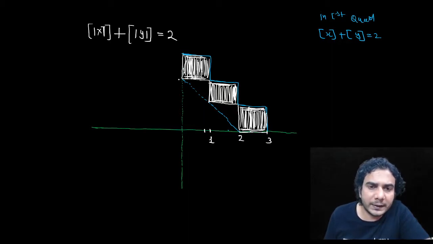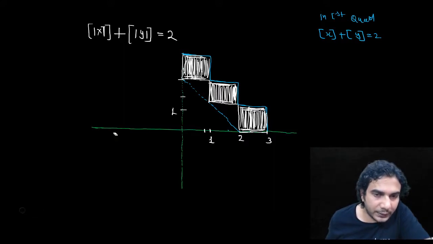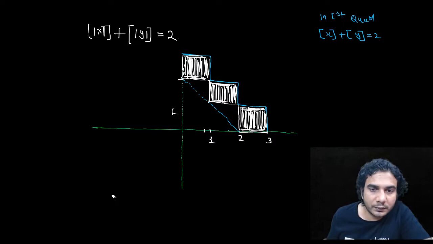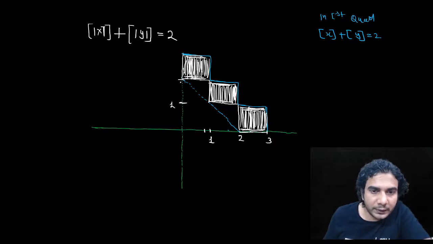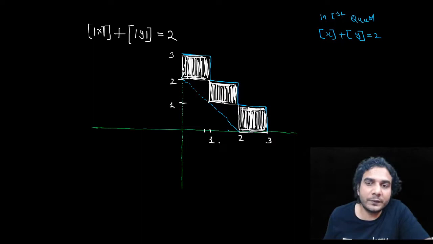This point is 1, this point is 2, and this point is 3. All right, so this is the graph. This is the graph in the first quadrant.